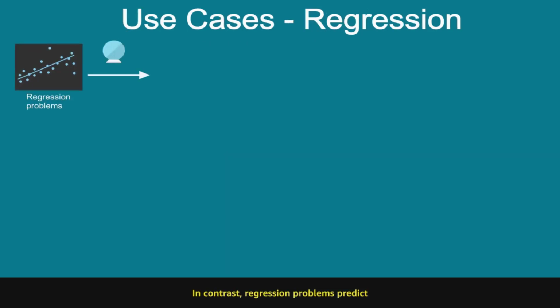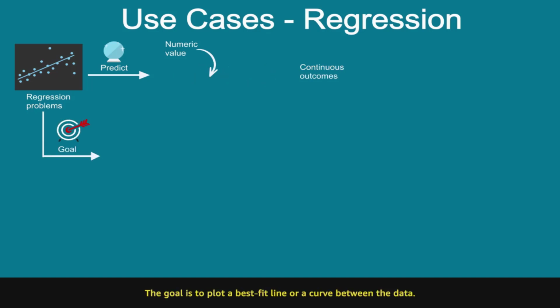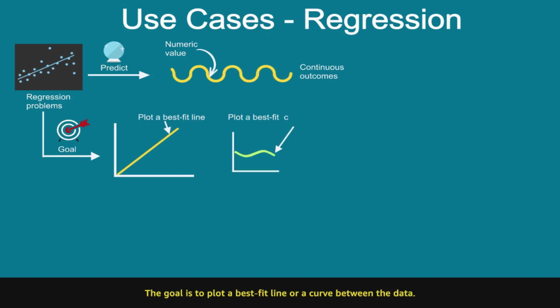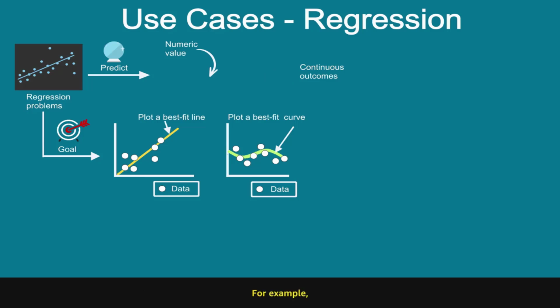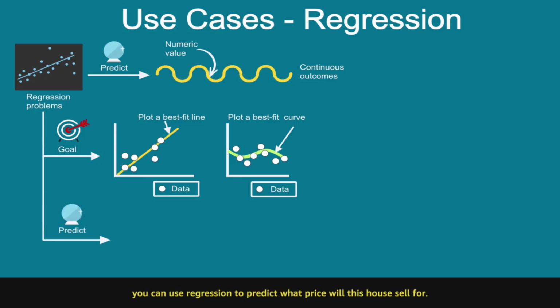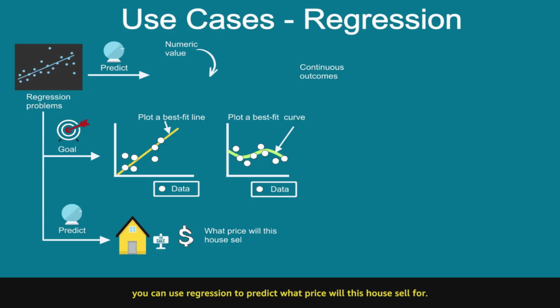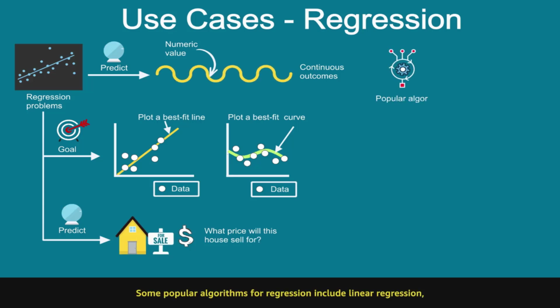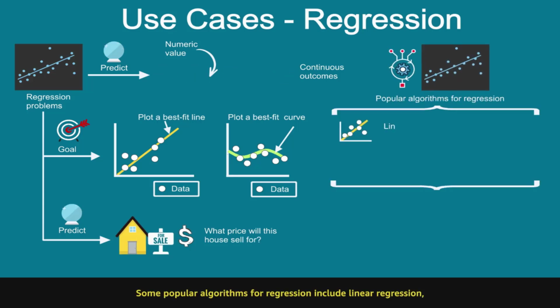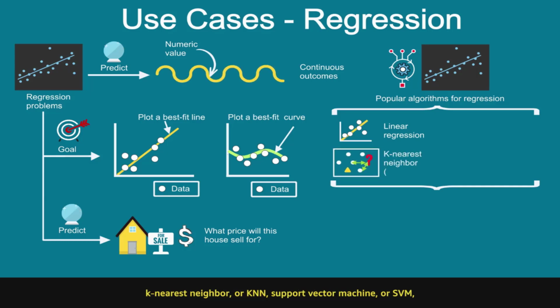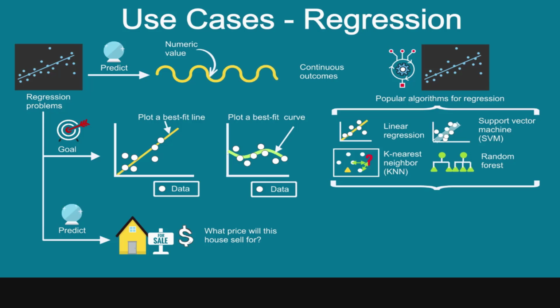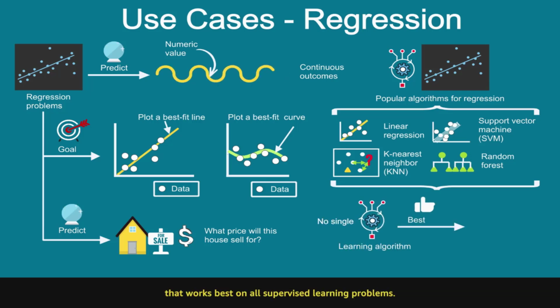In contrast, regression problems predict a numeric value from continuous outcomes. The goal is to plot a best fit line, or a curve between the data. For example, you can use regression to predict, what price will this house sell for? Some popular algorithms for regression include linear regression, k-nearest neighbor (KNN), support vector machine (SVM), and random forest. However, there is no single learning algorithm that works best on all supervised learning problems.